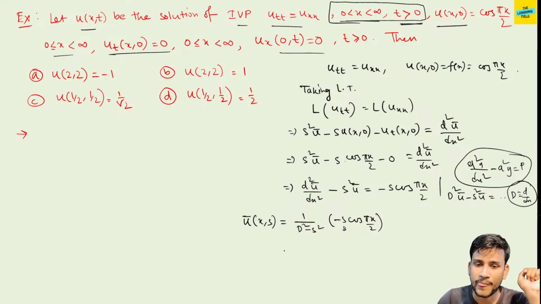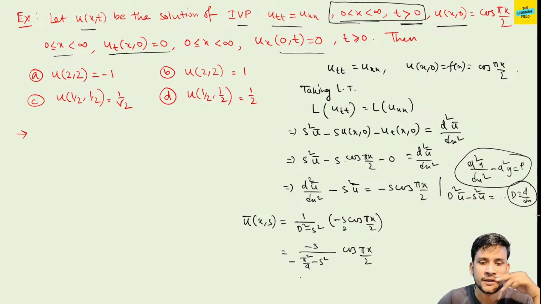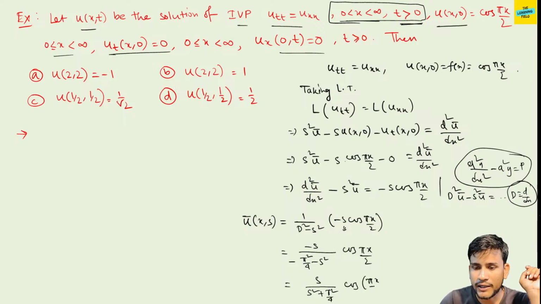So D² means minus a², with s a constant, and cos(πx/2) gives minus π²/4 here, minus s². We know that for cos(ax), D² means minus a². So into cos(πx/2). Taking minus common, we get minus s by (s² plus π²/4) times cos(πx/2). So this is ū.